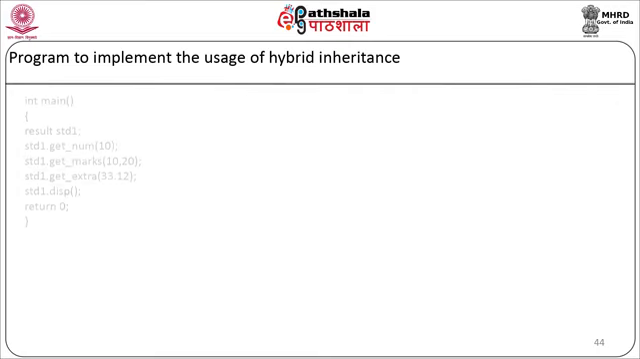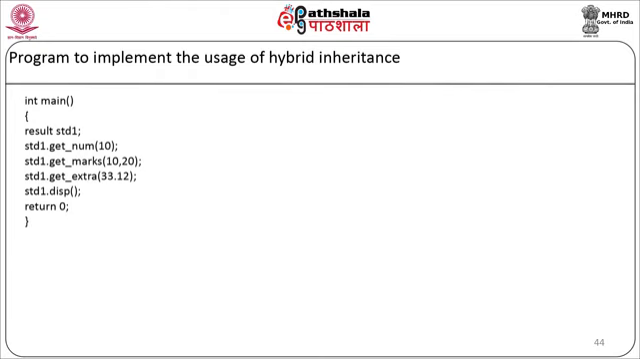Now we will start with the main program, int main. Here we are going to declare an object of class result as std1. We will first call the member function std1.getNum(10). Then we will call the member function std1.getMarks(10, 20). Then std1.getExtra(33.12). Then we are going to call the member function std1.display and return 0.